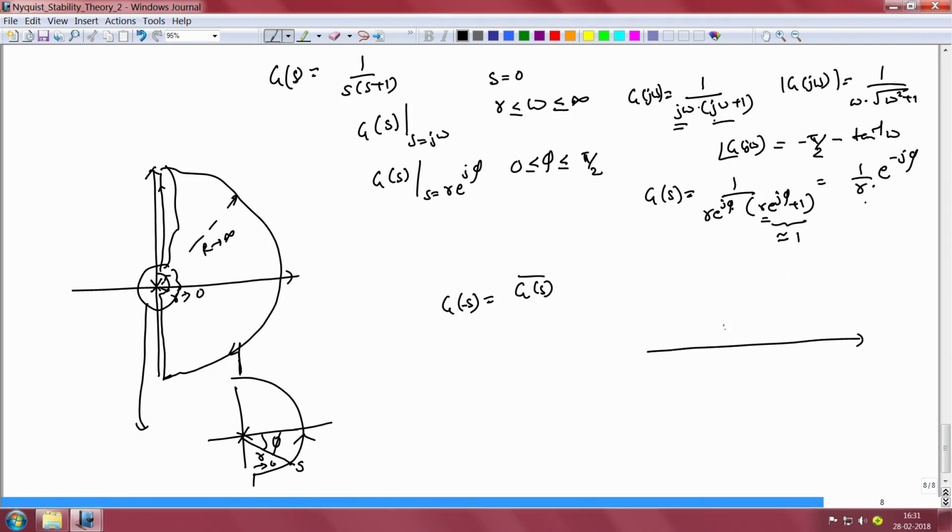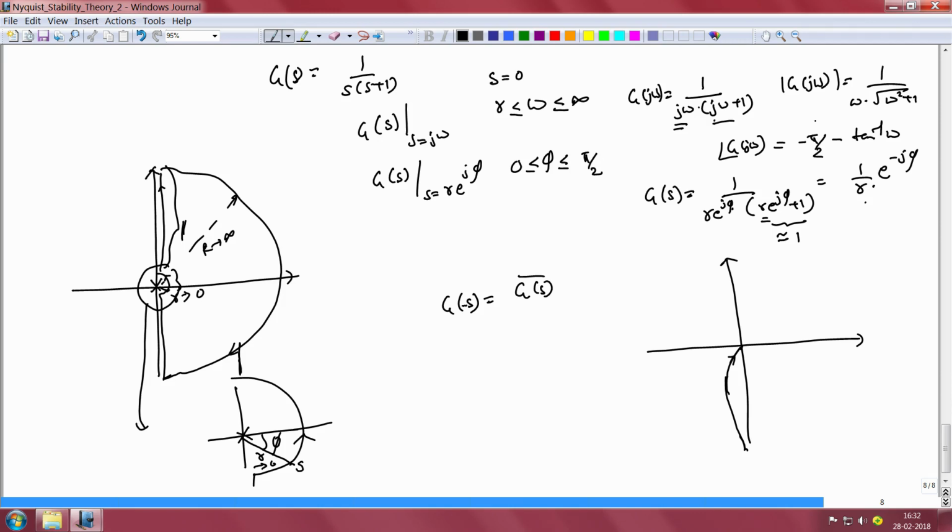So, if you were to sketch the Nyquist plot for this case, we would have for the first part g of j omega, omega going from small r to infinity. When r is very small, g of j omega will be of the form 1 by r times square root of r square plus 1, and that is going to be a very large number, and the phase is going to be close to minus pi by 2. So, we start here, and then the final phase as omega tends to infinity will be equal to minus pi by 2 minus another pi by 2, therefore minus pi. So, the Nyquist plot would look something like this for this part of the curve.